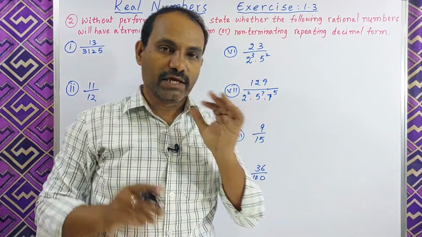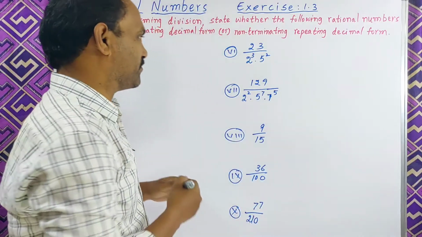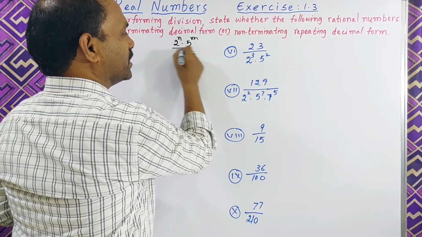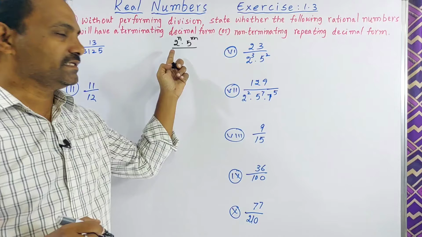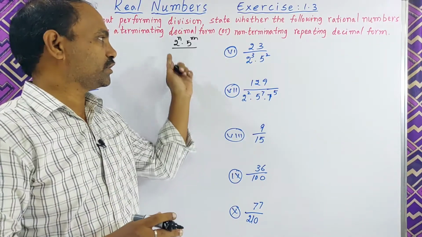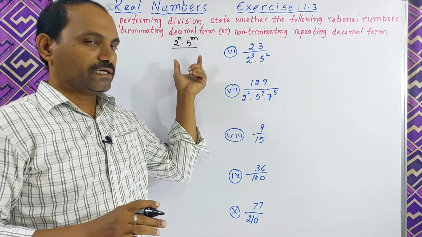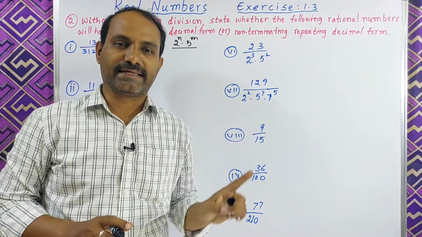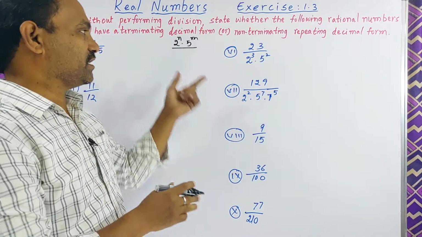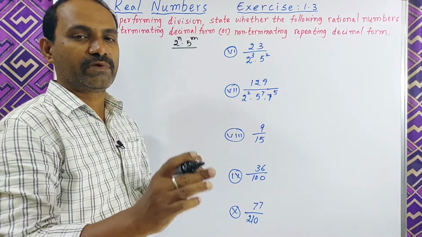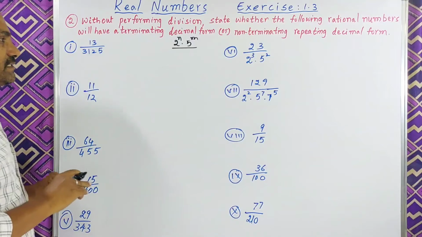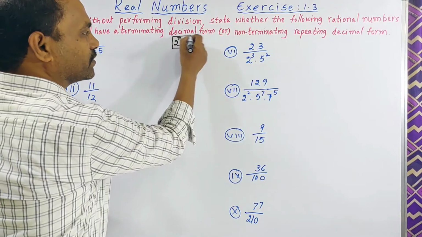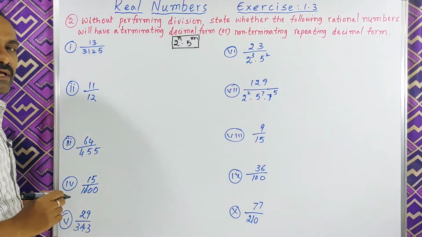One formula is there. If the denominator is in the form of 2 power m or 2 power n into 5 power m, meaning in the denominator the prime factors are only 2 and 5, then it is a terminating decimal. If the denominator is not in the form like this, then it is a non-terminating repeating decimal. Let us check whether these denominators are in the form of 2 power n and 5 power m.